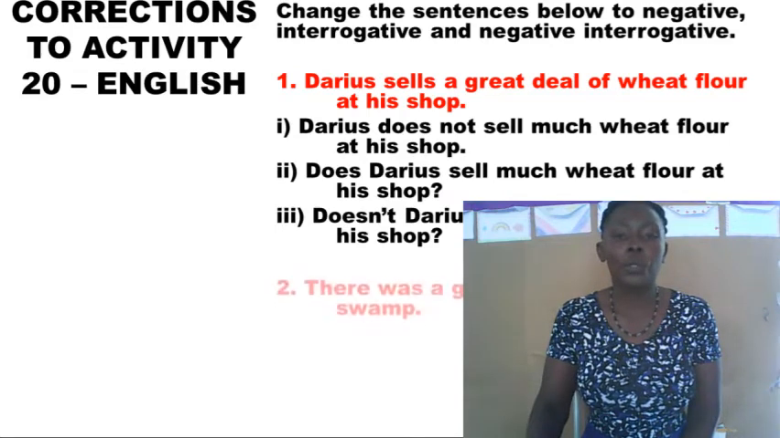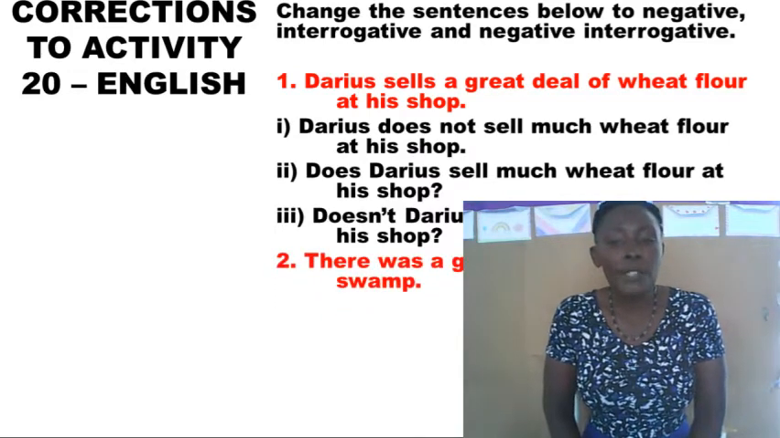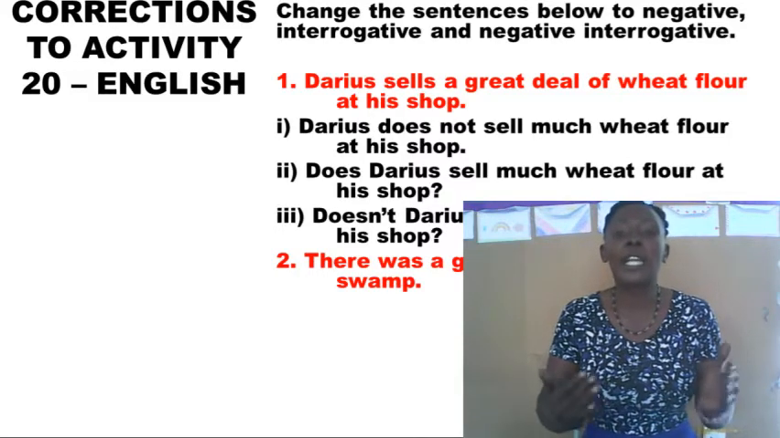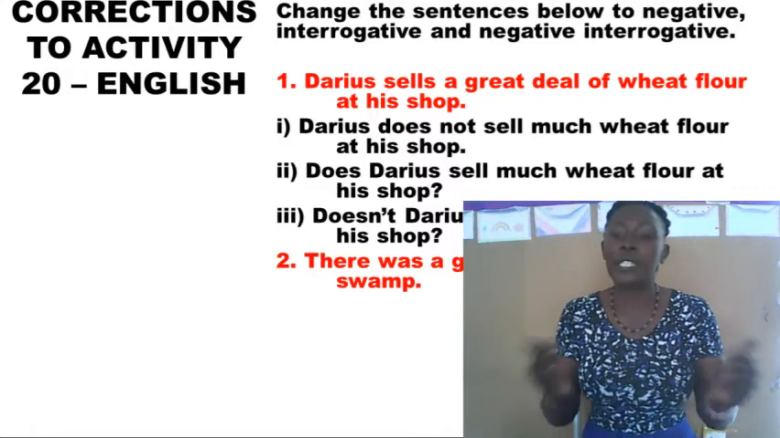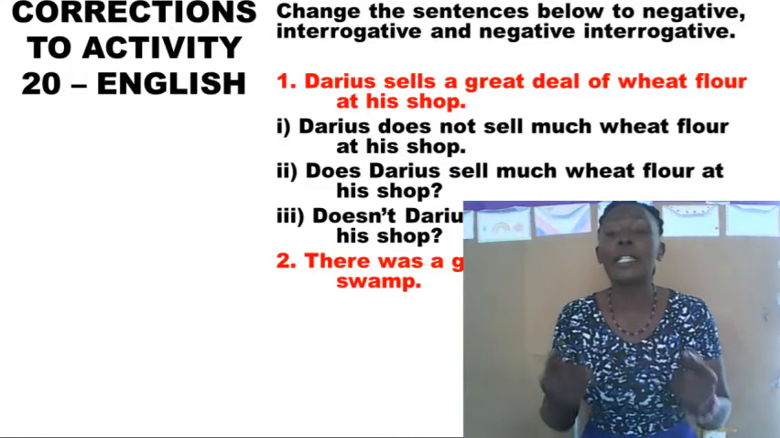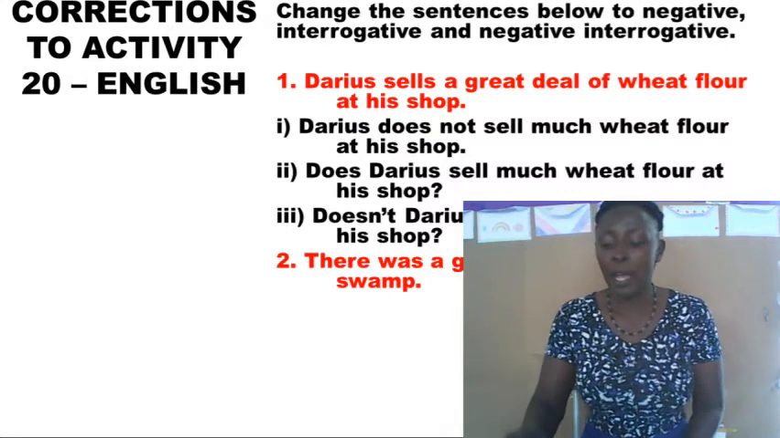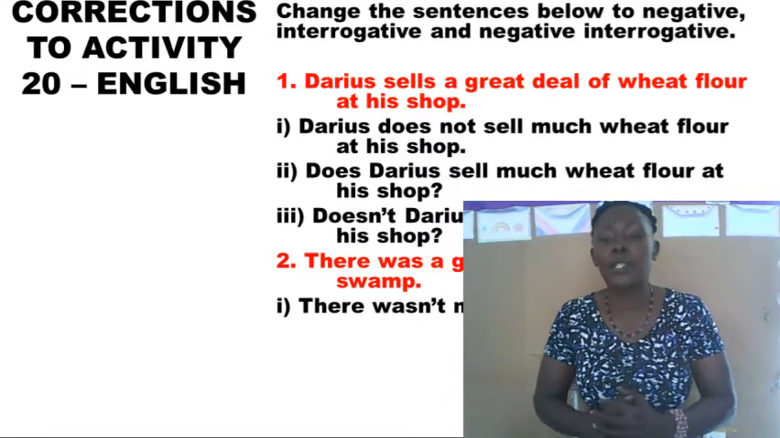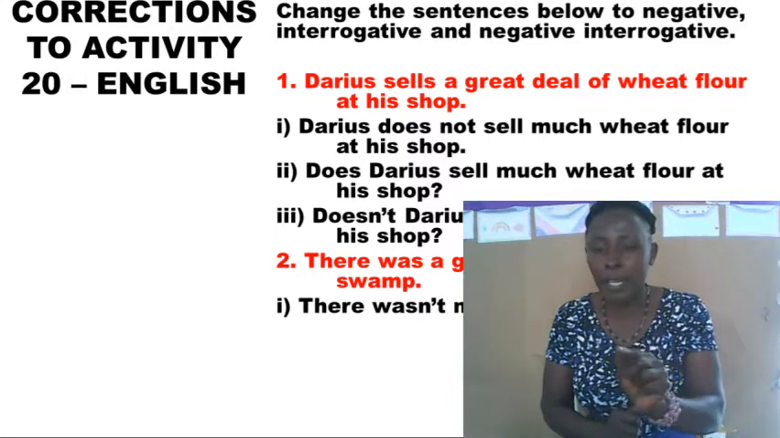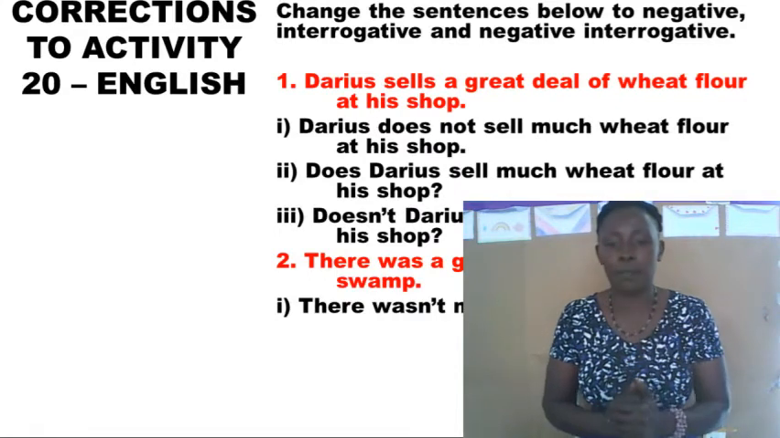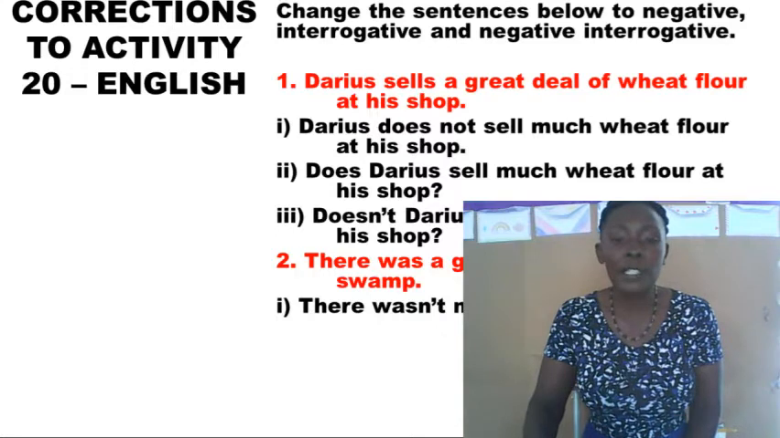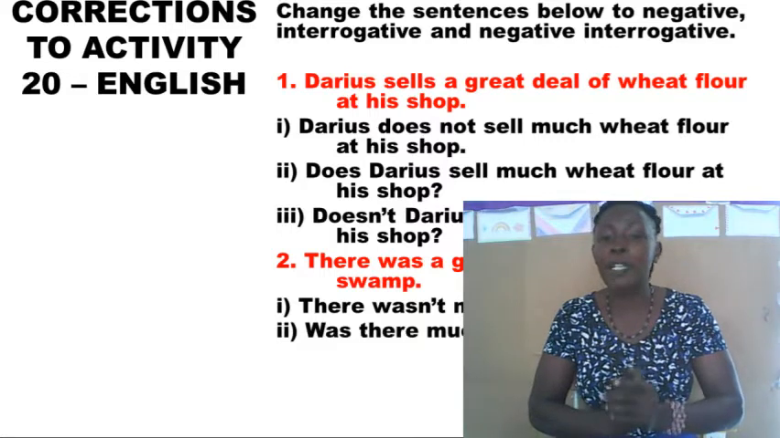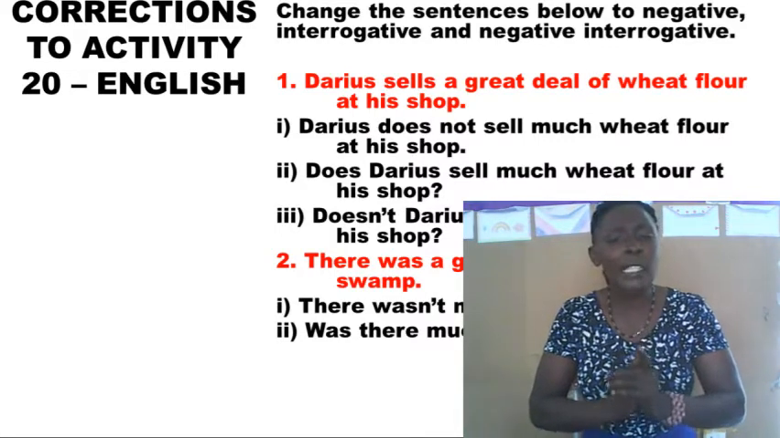Question 2 was, there was a great deal of sand in the swamp. A great deal is our keyword. Now if you change the sentence to negative form, we have to change a great deal to much, because sand as a noun is an uncountable one. So the negative answer has to be, there wasn't much sand in the swamp. We have a negative helping verb, wasn't, that makes the answer negative. In interrogative form, we begin the question with our helping verb, was. Was there much sand in the swamp?